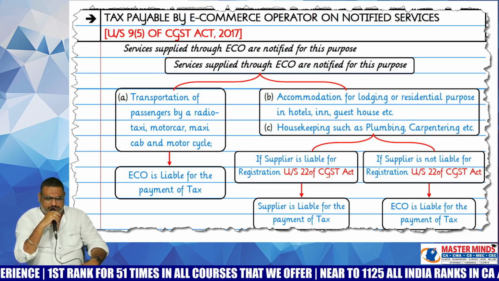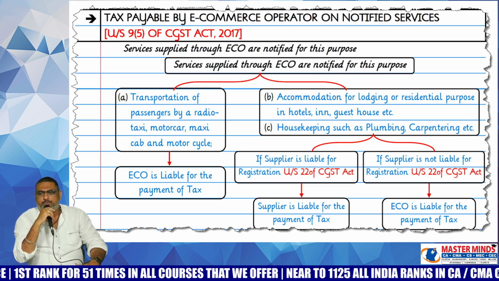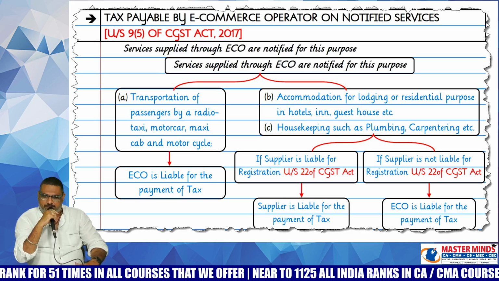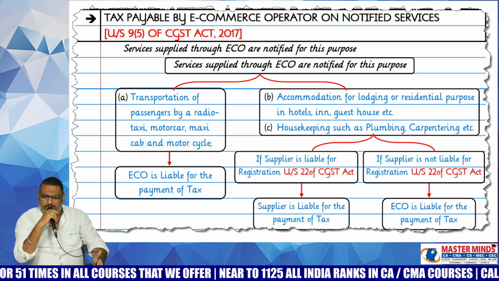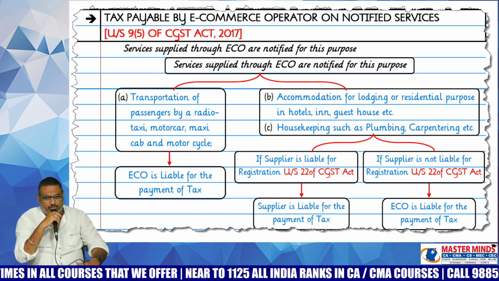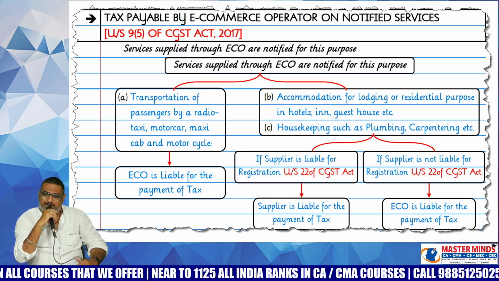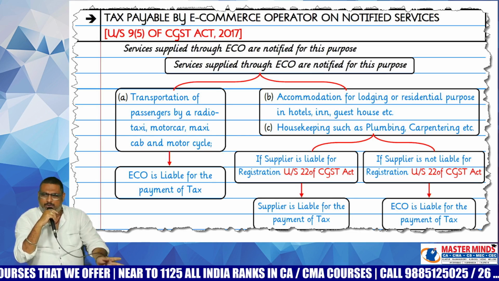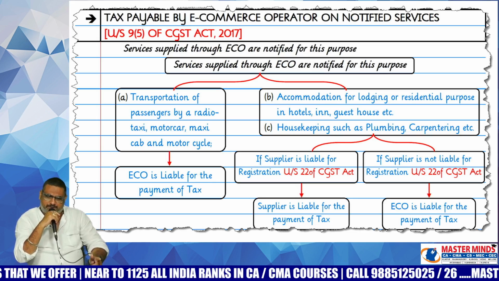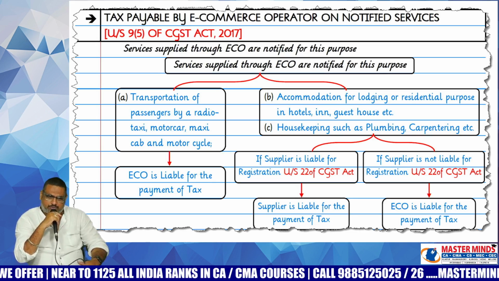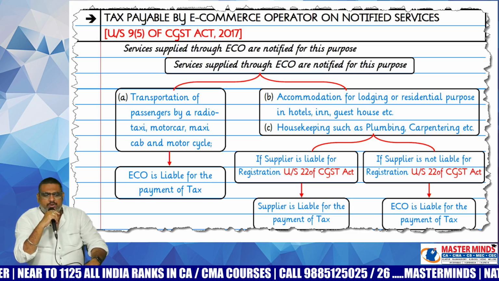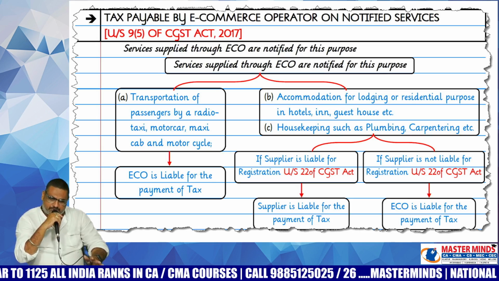Motor car, up to 6 members. Maxi cab, 6 to 12 members. Motorcycle, minimum 1, max 2. These are the number of people that can be accommodated. Then if any ECOs are providing this particular service, in that case, who is liable to pay the GST? ECO is liable to pay the GST.